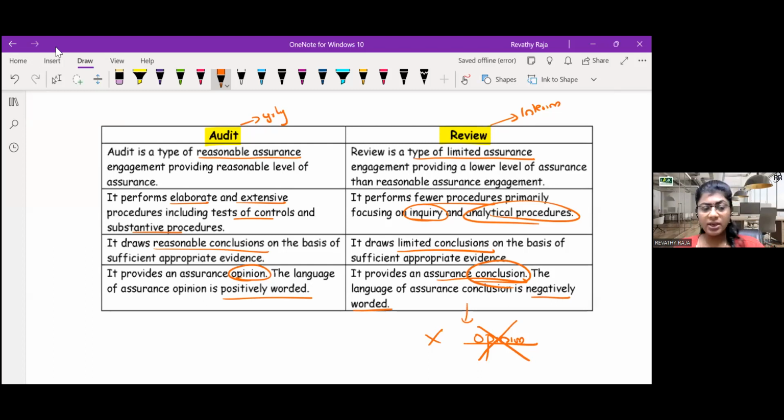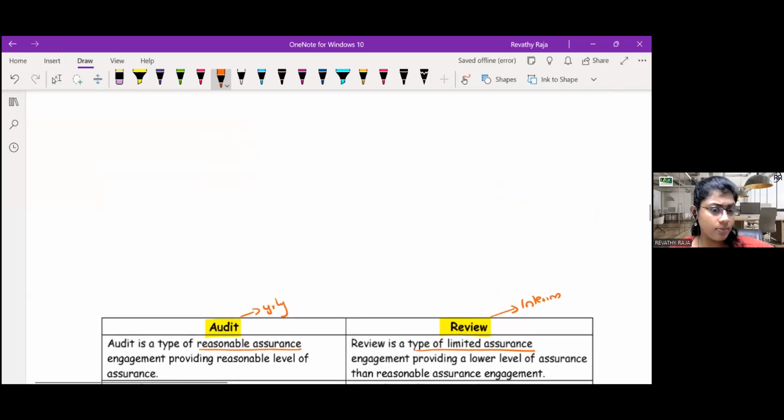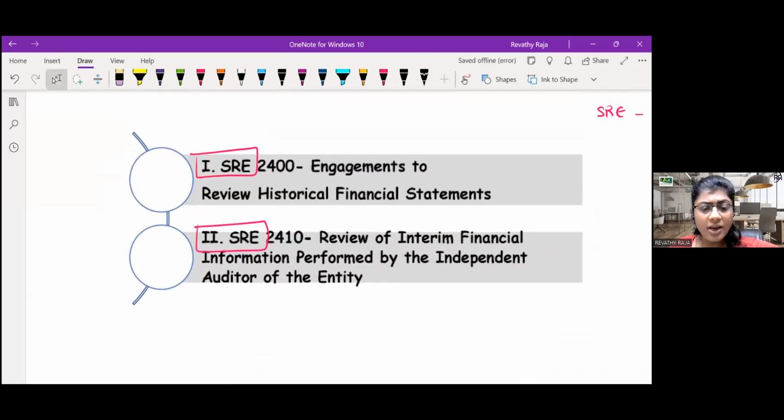Yes, we are giving an assurance, but it's only a limited assurance, not reasonable. Guys, if this much is clear, can you say proceed? Come on, proceed. Let me say what the two standards are all about.